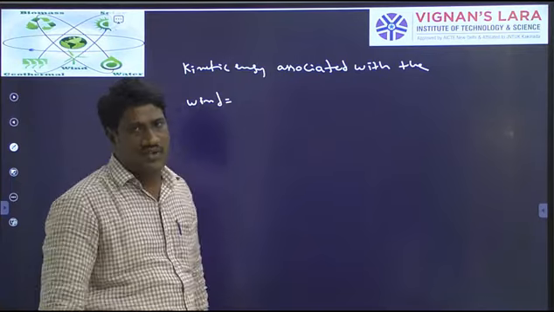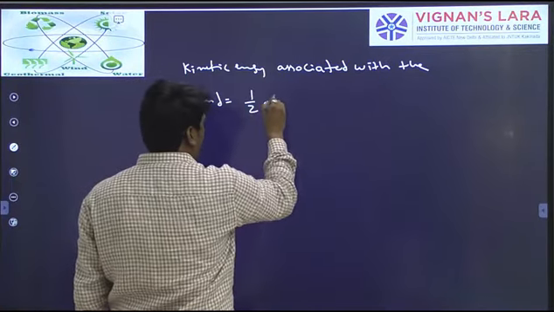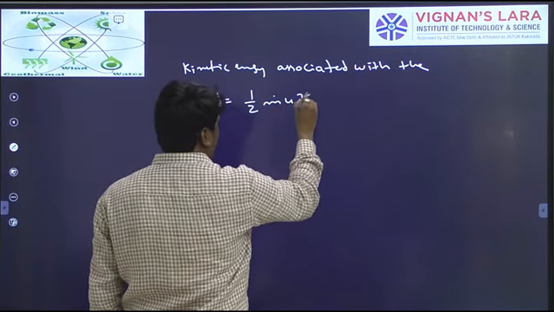Kinetic energy associated with the wind will be given by half m dot u0 square.